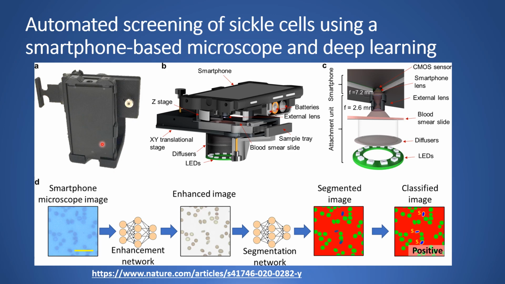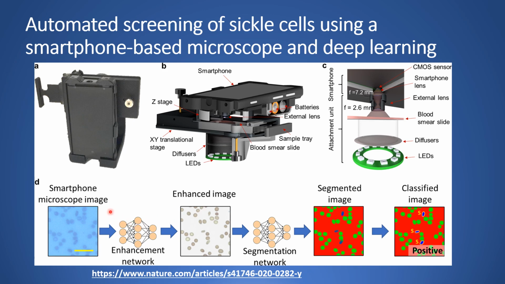So these authors have proposed a smartphone based microscope kind of solution. Here the authors present a deep learning based framework which can perform automatic screening of sickle cells in blood smears using a smartphone microscope. The framework uses two distinct neural networks.